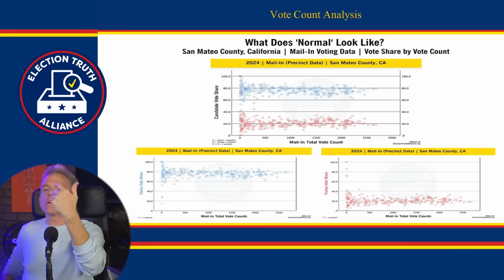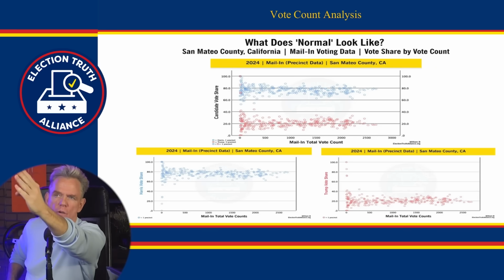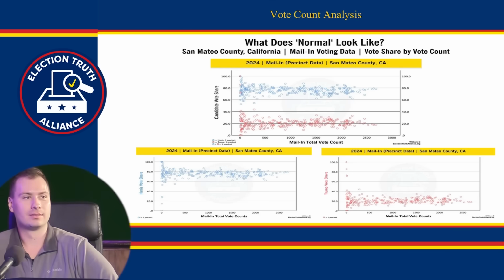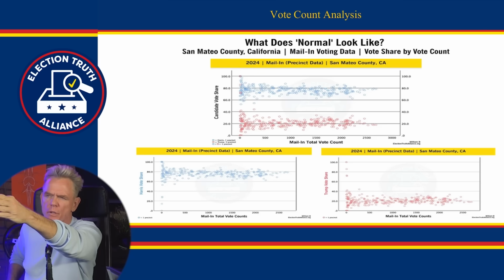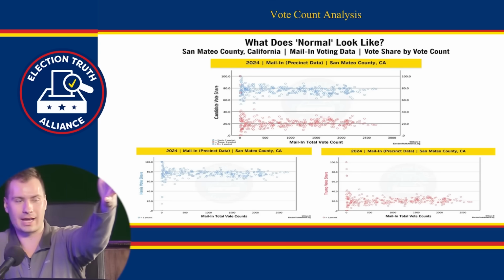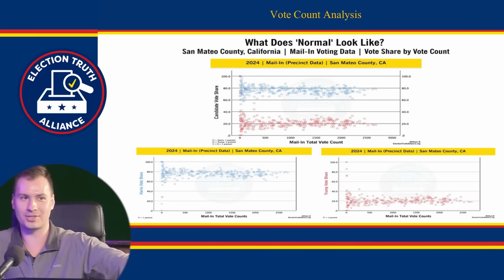So if you look at the bottom of the graph, 0 to 200, that's how many people voted in that precinct. That polling place is basically what we're saying. And then there are other polling places that had 1,500 votes, and you can see how much of the votes they got. All you're looking at is how many votes each candidate got per precinct. And so at 2,500, Harris was getting 80% of the votes that were cast in that precinct.